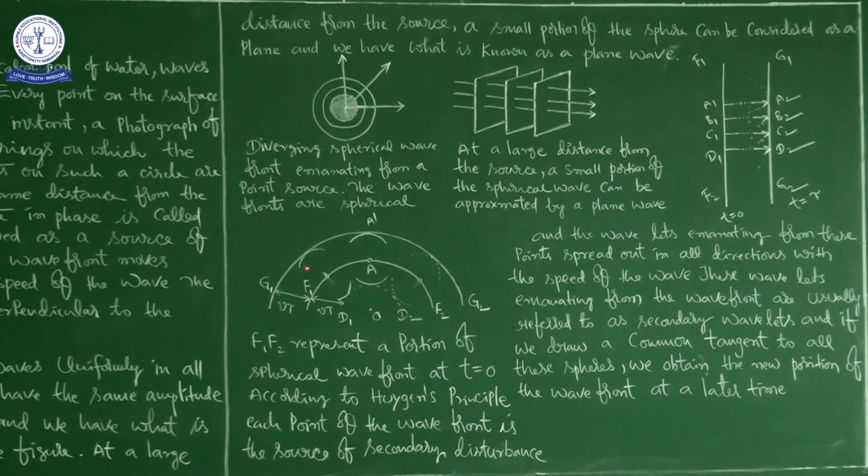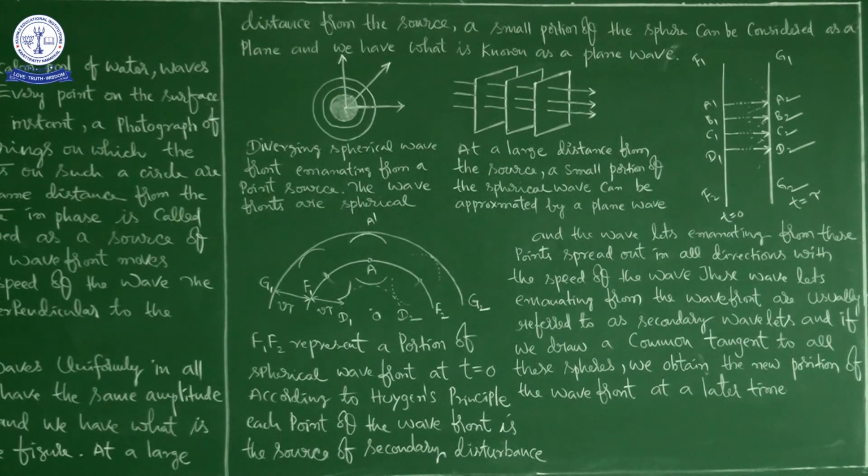For our convenience we took 2 or 3, but there are n number. Every point we need to draw the tangent. Then you will get a new wavefront, that is G1, G2.